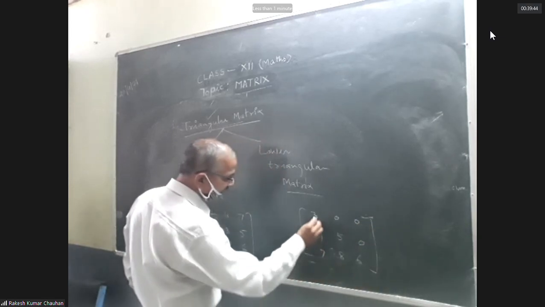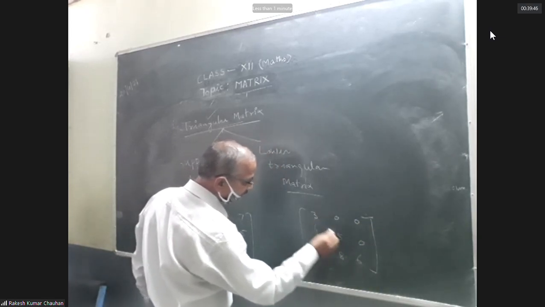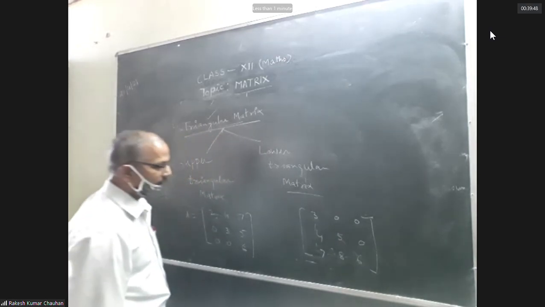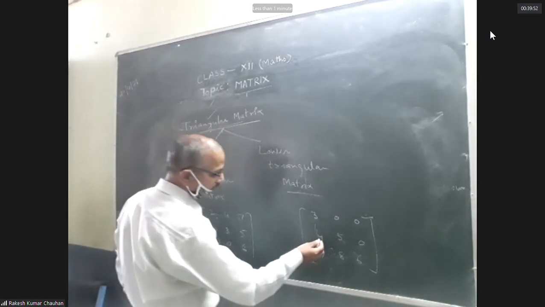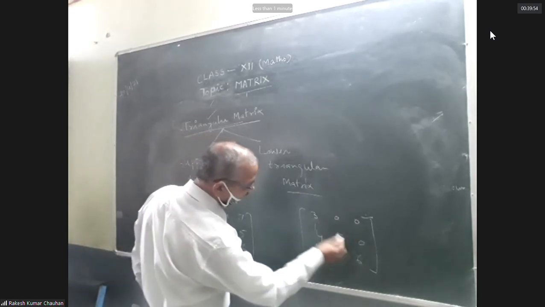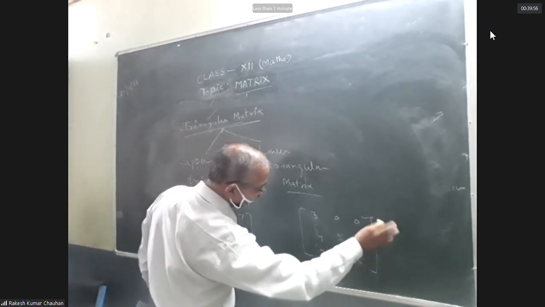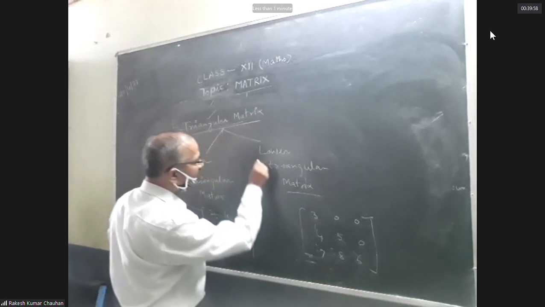This is lower triangular if all the elements above the principal diagonal are zero. If all the elements above the principal diagonal are zero, then the matrix is known as lower triangular.